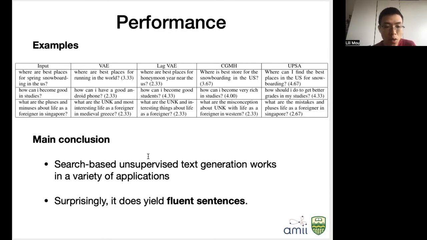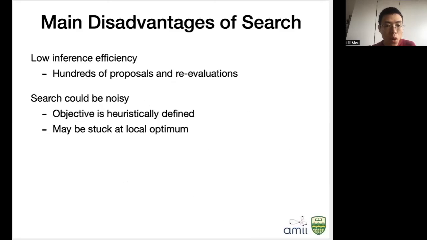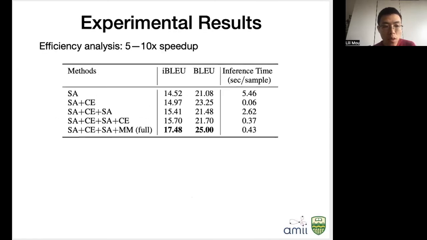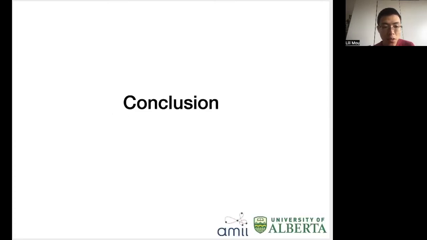Generally, results show that our search-based method works for a variety of applications, and the output is surprisingly fluent, despite the slight concern whether the search operation would corrupt the sentence. We also noticed that the search may be noisy at some moments, and it's also inefficient because we probably need hundreds of proposals and re-evaluations for each sample. Therefore, we propose to train a seq2seq model from the search results with different learning losses, such as cross-entropy training and max-margin training, and it can further improve the performance to a very large extent.